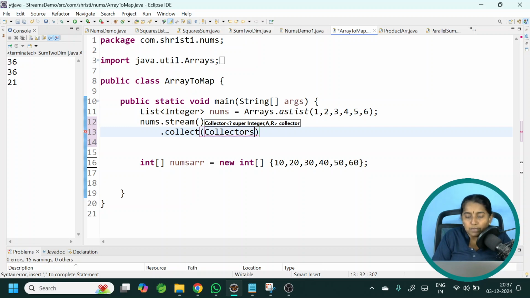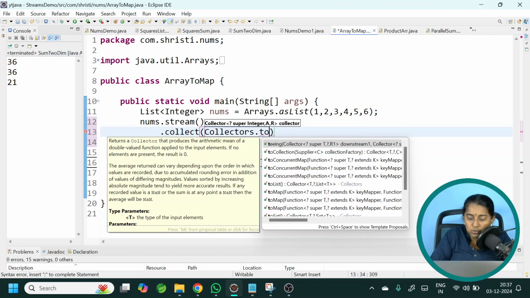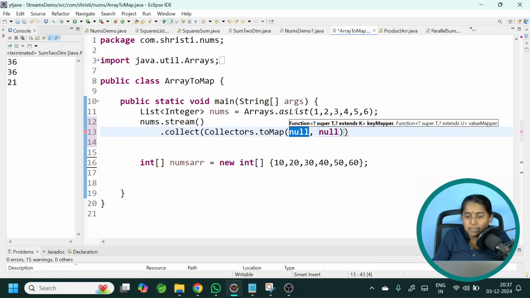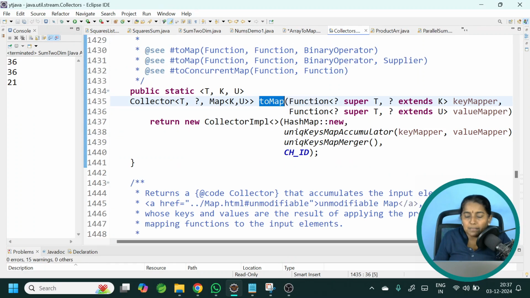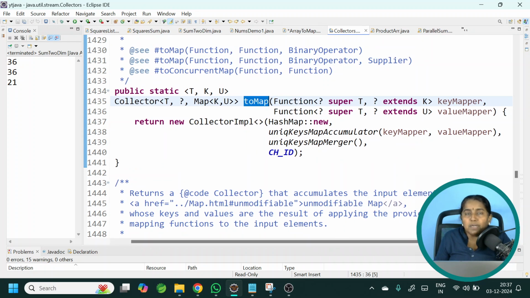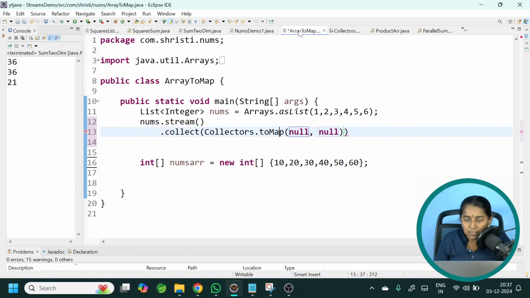Now here we are going to use Collectors.toMap. This toMap method takes two parameters. Both the parameters accept the implementation of the function interface. Let me press enter. Let me click on this toMap method. See, it takes the implementation of the function interface. The first implementation represents the key of the map. The second implementation represents the value of the map. Okay. Let me go back to the code.